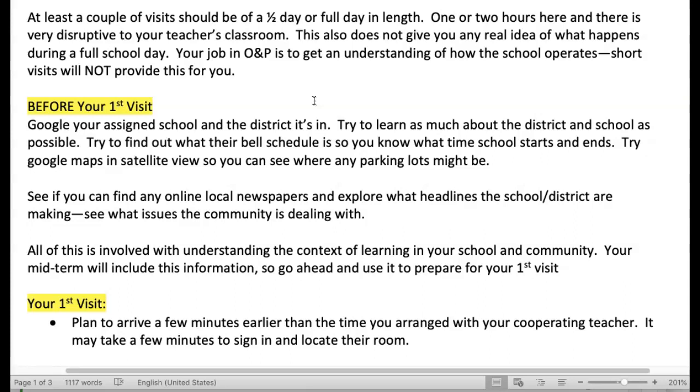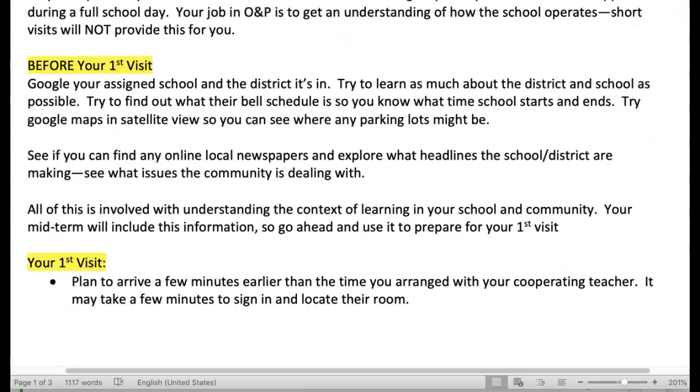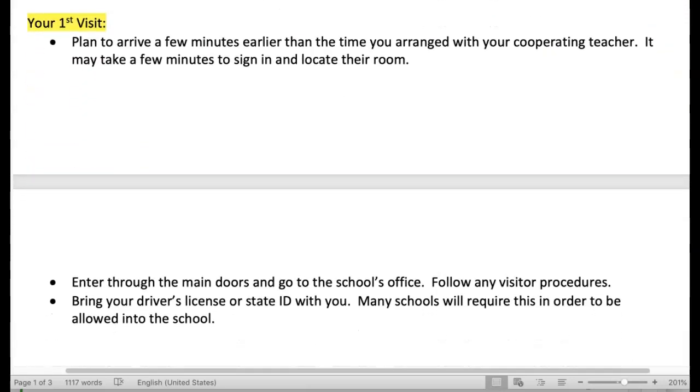A note about researching the school, the district, and the community: all of that is going to be involved with the context of learning activity that's required for this course and for the portfolio. I'm going to have it be your midterm, and that will all be included on there. So if you start doing some of this research now, you'll have a leg up for that assignment, and information on that is forthcoming.